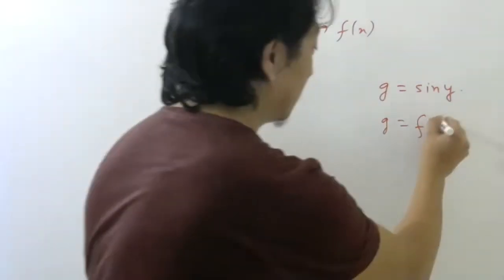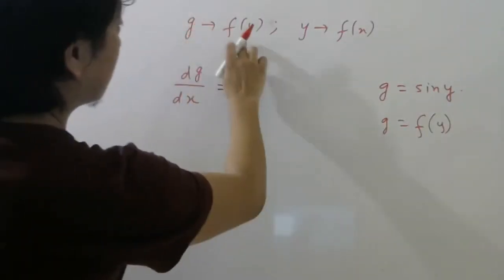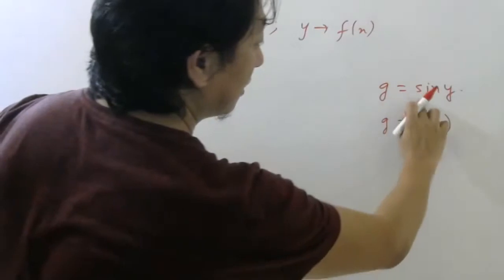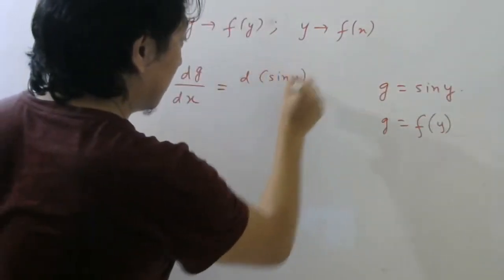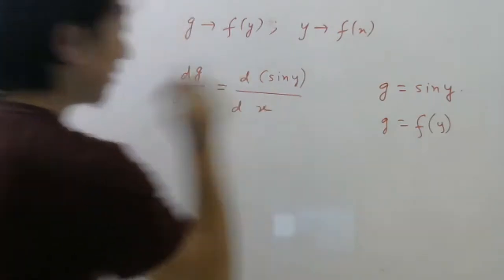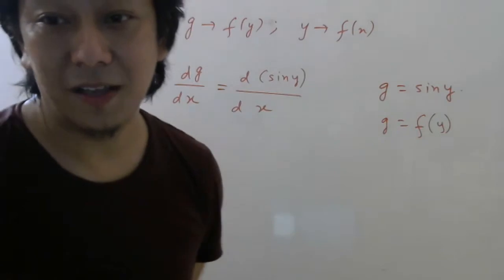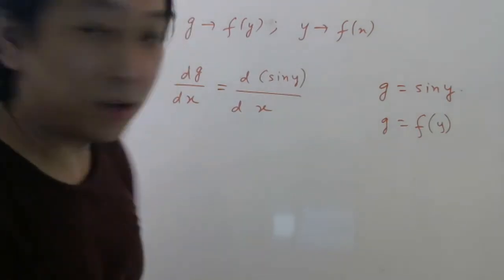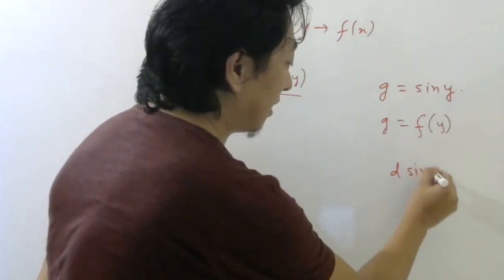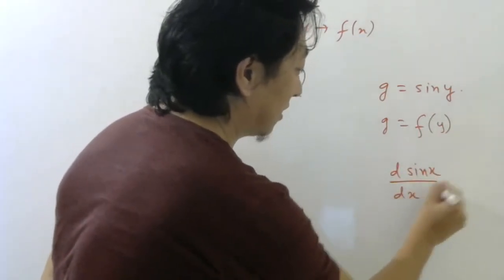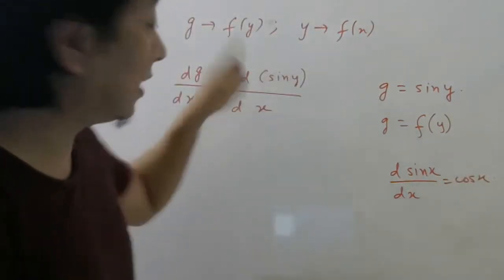Y. So G is a function of Y. Correct? So maybe they may write G is equal to sine Y. So d sine Y by dx. Now can you do this directly? Can I directly apply the formula? Yes sir or no sir? The formula which we have studied till now was differentiation of sine x by dx is cos x. Correct or not? So here directly I cannot do.